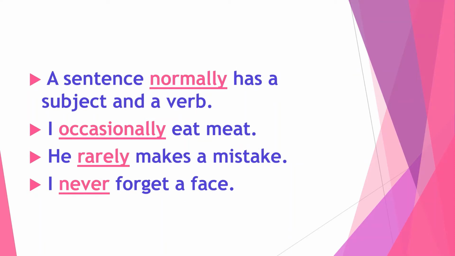Next example, a sentence normally has a subject and a verb. In this sentence, normally is an adverb of frequency because when you ask the question with how often does a sentence have a subject and a verb, you will get the answer normally. So normally is an adverb of frequency. I occasionally eat meat. In this example, occasionally is an adverb of frequency because when you ask the question how often do you eat meat, you will get the answer that I occasionally eat meat. So occasionally is an adverb of frequency.